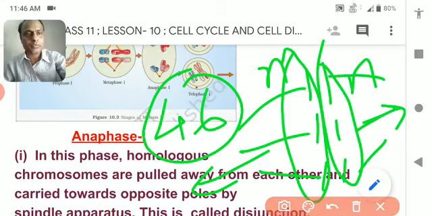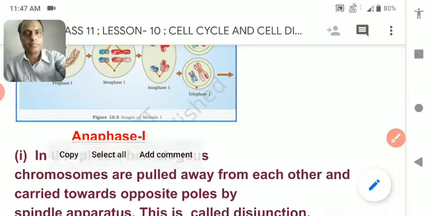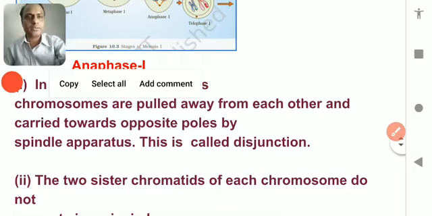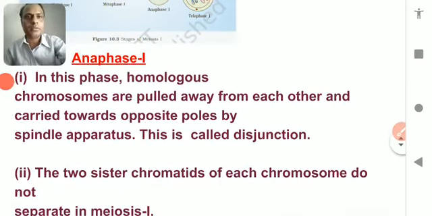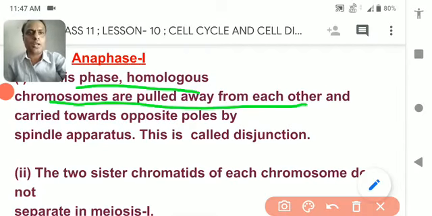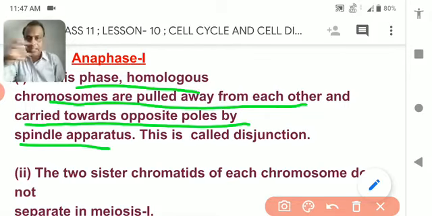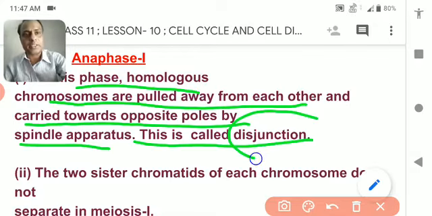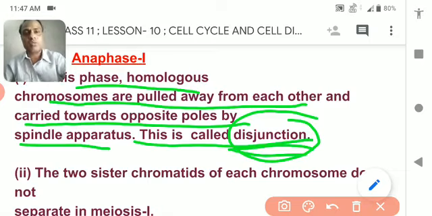Let us see what happened. In this phase, the homologous chromosomes are pulled away from each other and carried toward the opposite pole by a spindle apparatus. Spindle fibers move and pull the chromosomes. This is called disjunction. Point to point, it's a very important definition. What is called disjunction? It is sometimes asked in the question.